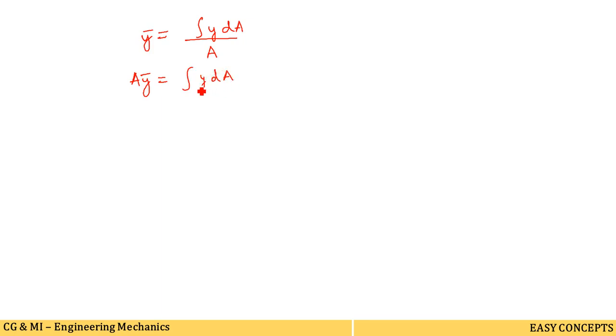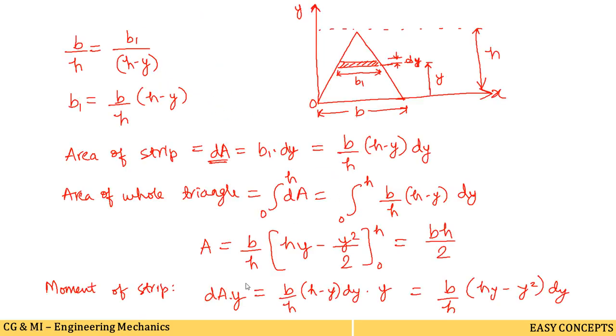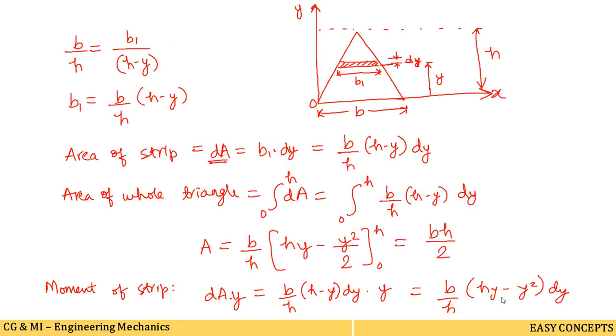Now we have the values of dA. Okay, y dA, we have the value of y dA here. Which is this value? This one is the value, b by h into (hy minus y square) into dy. We will write here directly, and A y bar we will write on the left hand side. So A y bar is equal to this, the limits are from 0 to h, we are taking the limits also. So replacing this y dA by its value, that is b by h into (hy minus y square) dy, this value found already.